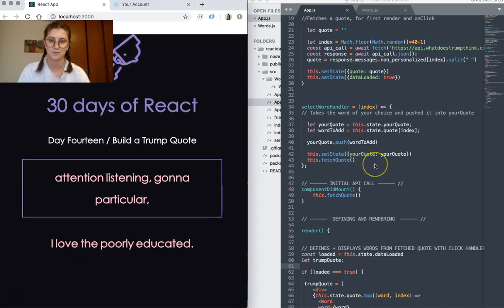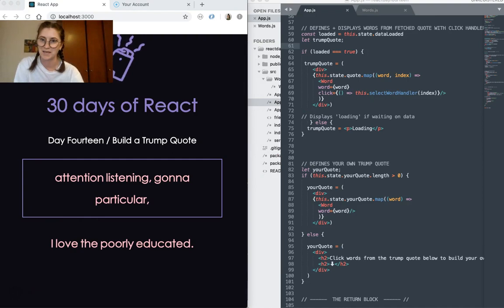And what we're doing at the end as well is, since each time we add a word to our built quote, we want to then render another new random quote, we need to call our fetch quote again.